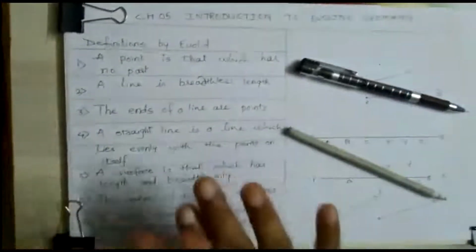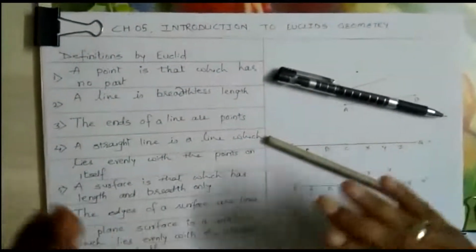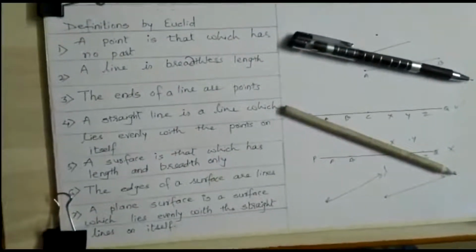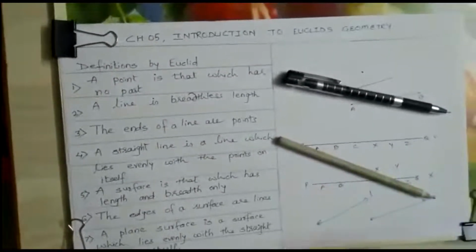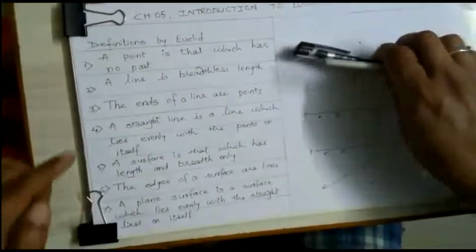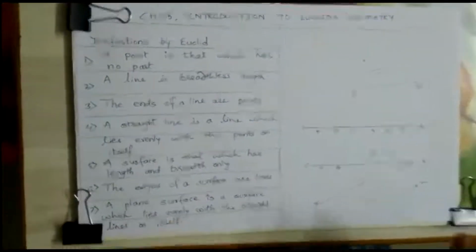So the pen and pencil lie evenly, which means if you see from below, there is no gap between the paper and the pen. So a plane is a surface which lies evenly with the straight lines on itself. I have tried to explain. The fourth and seventh definitions are a little bit difficult for you to understand.